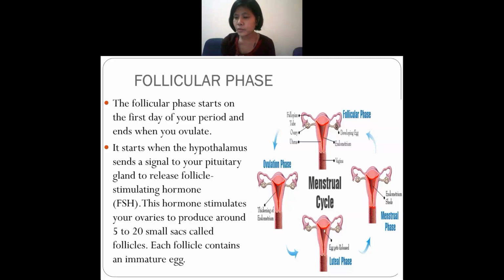And this hormone, what does it do? This hormone makes small sacs in the ovary. About 5 to 20 small sacs, which are known as follicles, F-O-L-L-I-C-L-E-S, follicles. And all these follicles are immature eggs. Okay, all these are immature eggs. Did you get it till here? Yes, ma'am. Okay, all these are immature eggs.